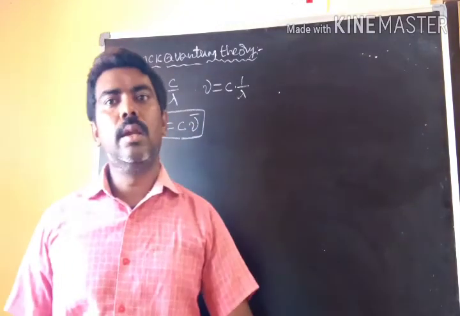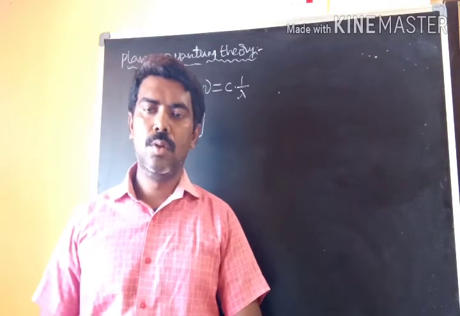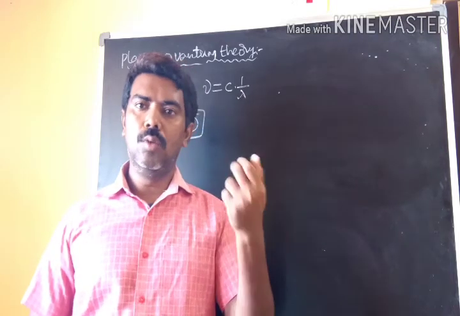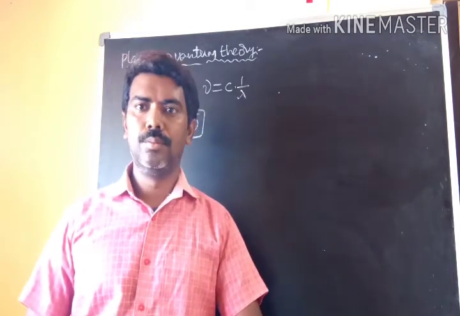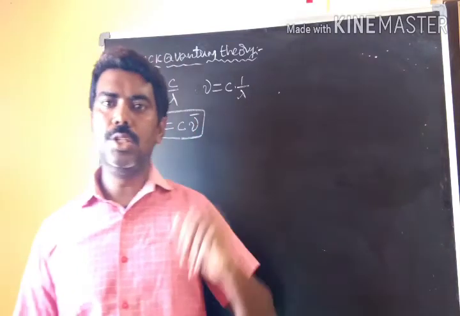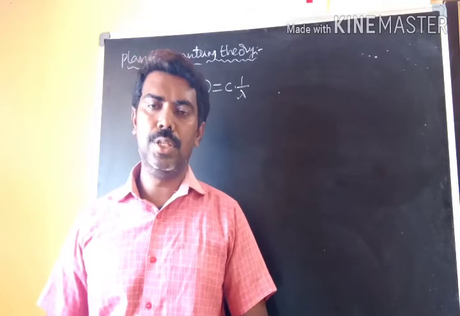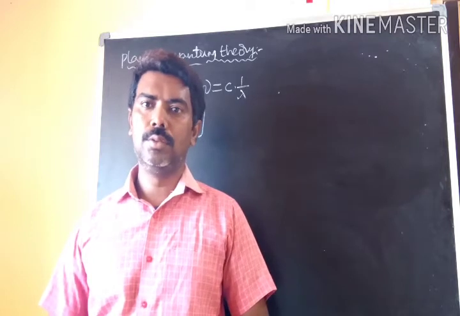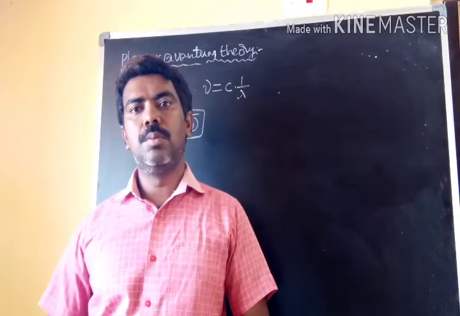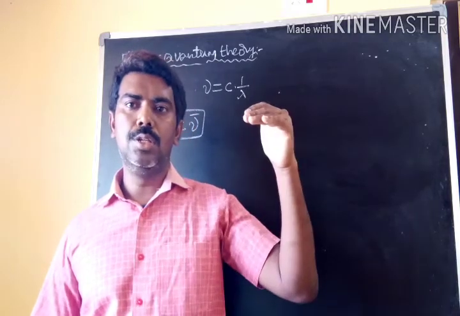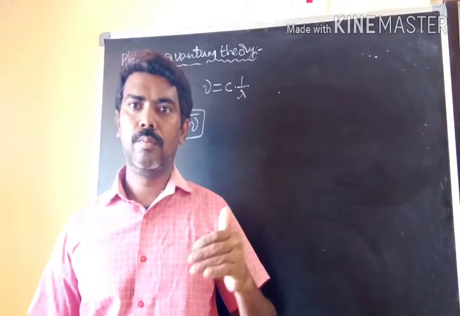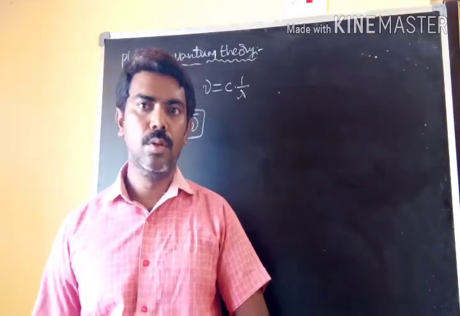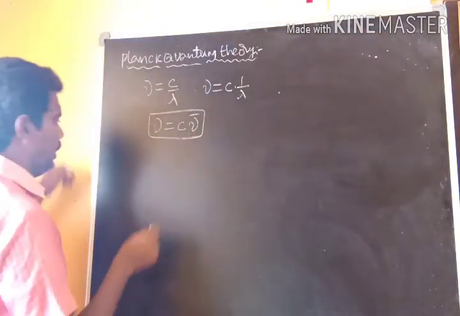Next, the electromagnetic radiations, from gamma rays to radio waves. In the electromagnetic radiations, what about the wavelength, the energies and the frequency order? The gamma radiations are high energy. Radio waves are high wavelength. So wavelength and energy are inversely proportional. Gamma rays are high energy, so they possess less wavelength. And radio waves possess high wavelength, so their energy values are less. Now we will take the order.